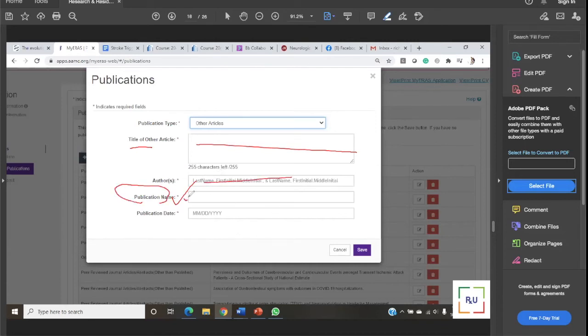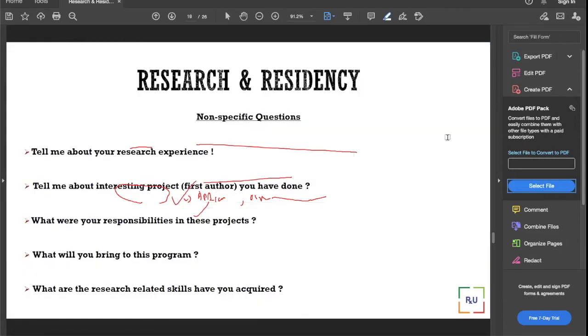Publication name means whether you publish in Apricon or Osmecon, or whatever small or big place you publish, and the publication date. They are not going to ask you the detail. They will trust you, or they will ask you the finding. Okay, so that is all about